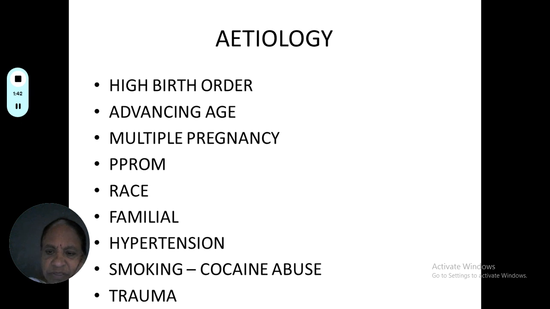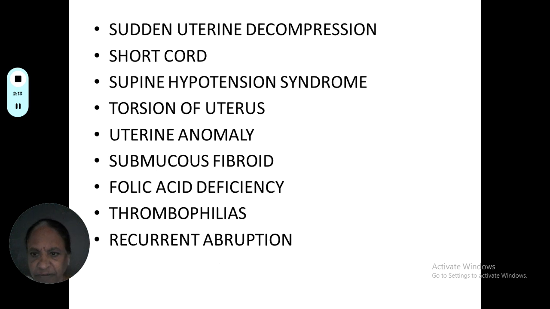PROM, premature rupture of the membranes. In these cases also the abruption is very common. And familial, sometimes the abruption can be familial. And hypertensive disorders, especially chronic hypertension, in these cases the abruption is very common. And the pregnant woman who smokes more, or who is addicted to cocaine and other abuse, in these cases the abruption is very common. And trauma is also one of the causes for abruptio placenta.